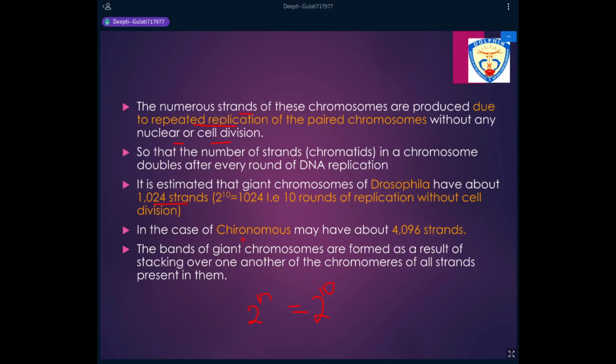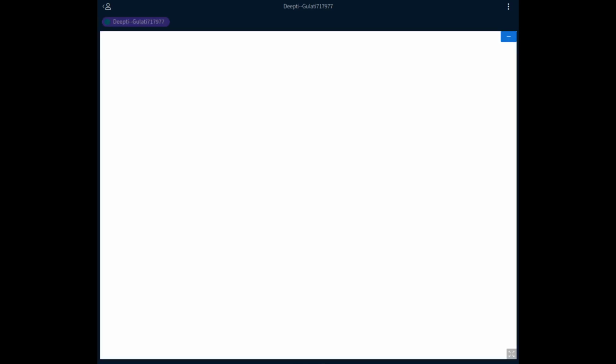The maximum number of strands seen is in Chironomus, which has about 4096 strands, with the number of rounds of replication being 12. So 2 to the power 12. There are 12 rounds of replication without any cell division, which gives 4096 strands in Chironomus. All these strands are present together, side by side, arranged with each other. Therefore, the chromosomes are also known as polytene chromosomes.